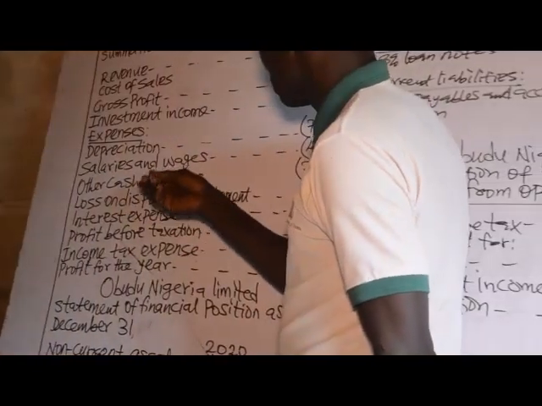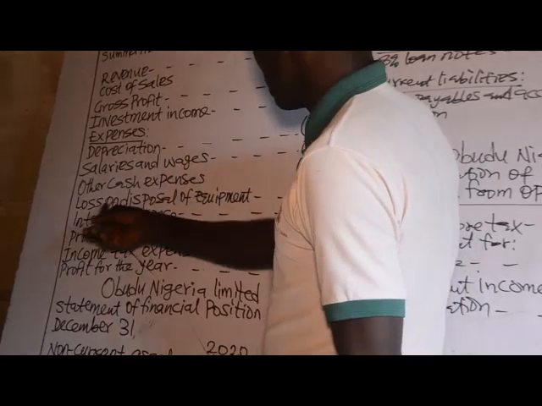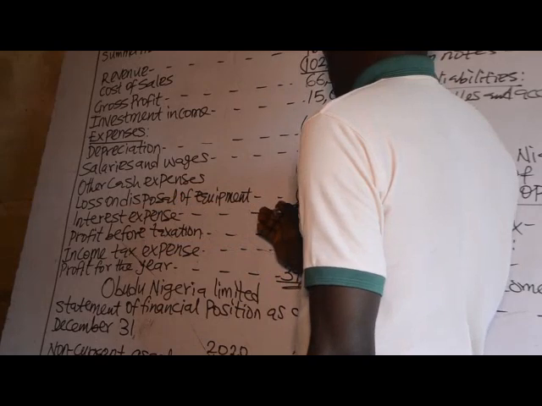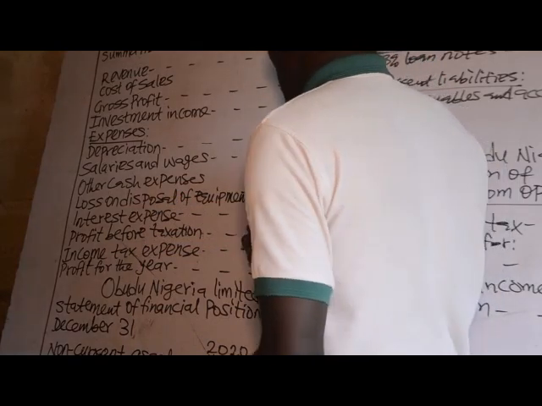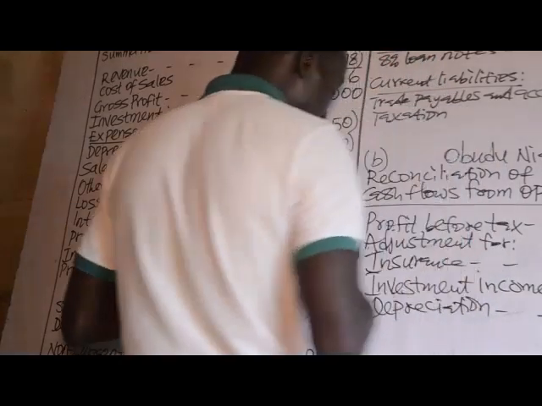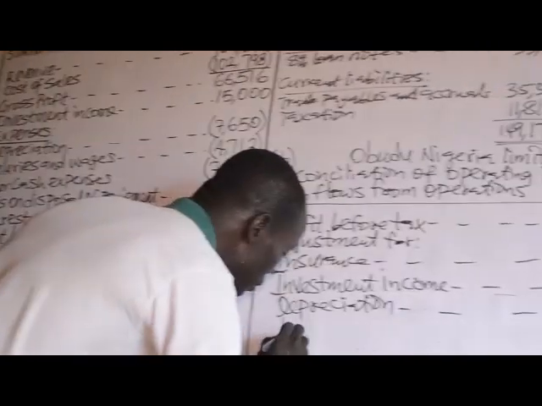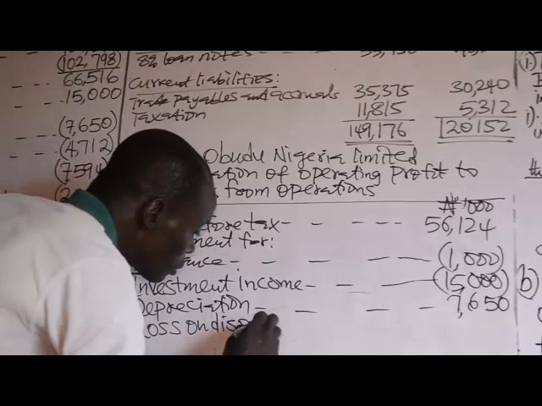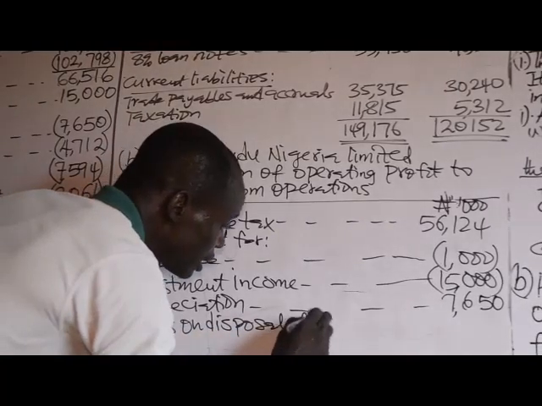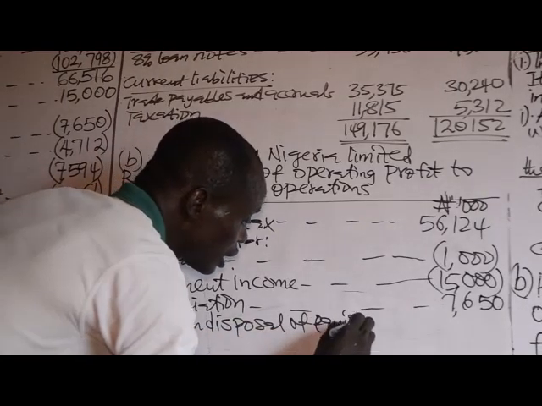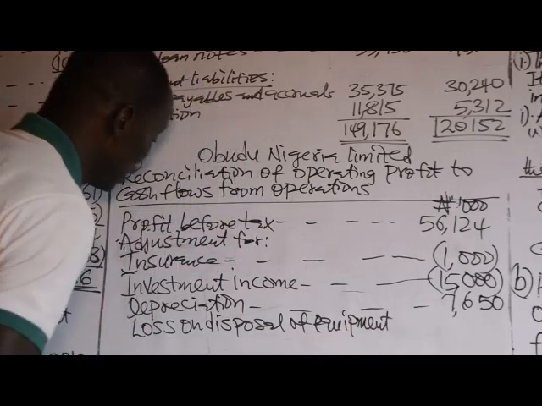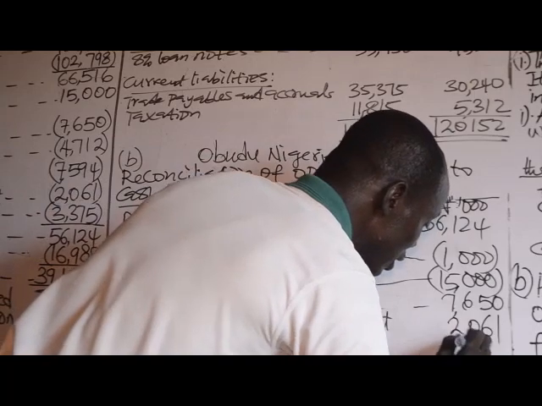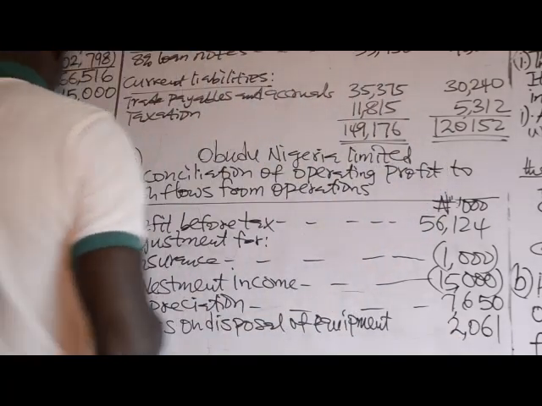Then salaries, no. Then we have loss on disposal of equipment, 2,061. Loss on disposal of equipment does not involve flows of cash, so we add it back, 2,061. That is why we are adjusting it.